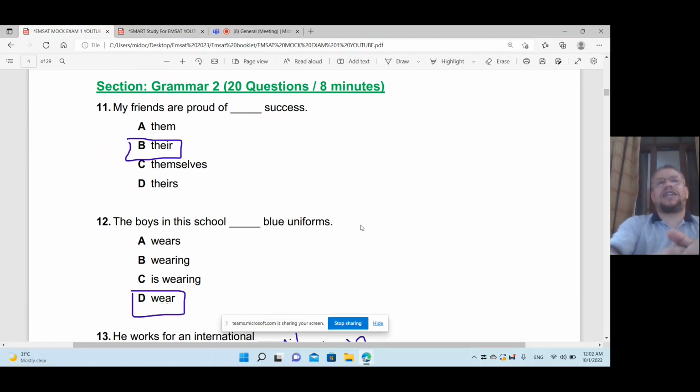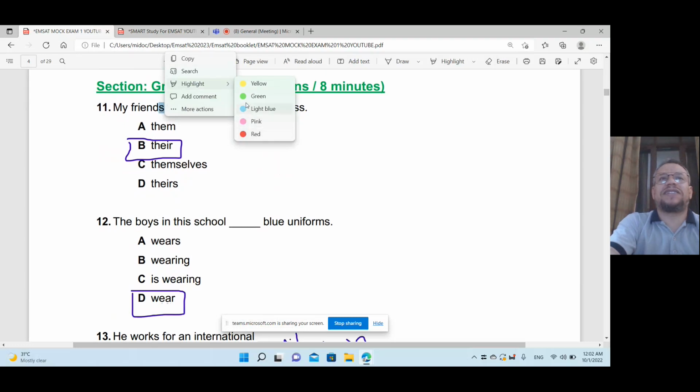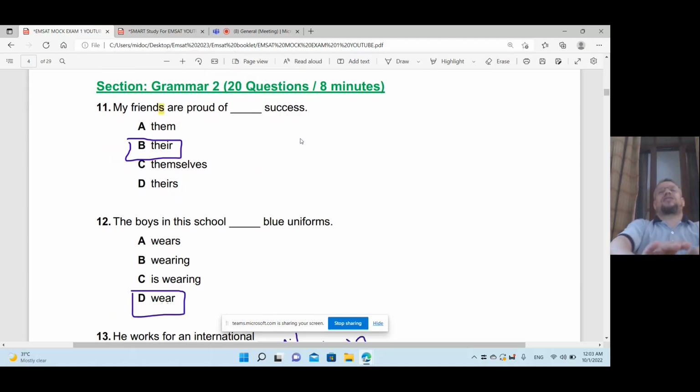Section 2 is grammar, and 20 questions should be done in 8 minutes. It means 40 seconds for each question. In 40 seconds you can finish 20 questions in 8 minutes. My friends are proud of their success. Friends here is plural, take care. I have an S at the end, so it is plural. Plural means "their success", not "them".